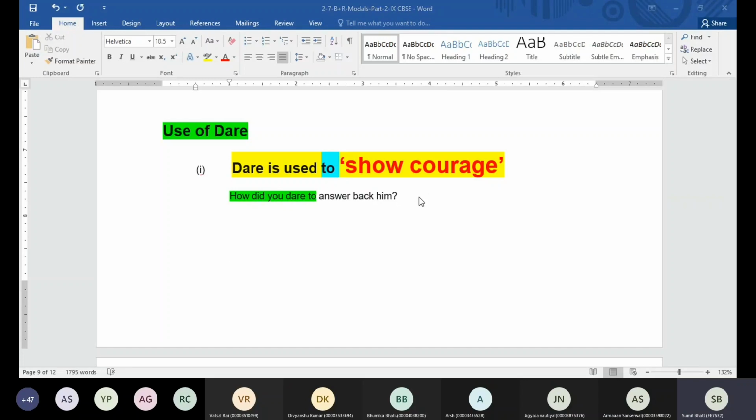Okay, need, when we are using it as a main verb, do we use to with it or not? Are we going to use to or not? Am I audible? Yes, we have to use to with it. And if need is being used as a modal verb, in that case, do we have to use to in the sentence? No, sir. Okay, same concept is there with dare, guys.